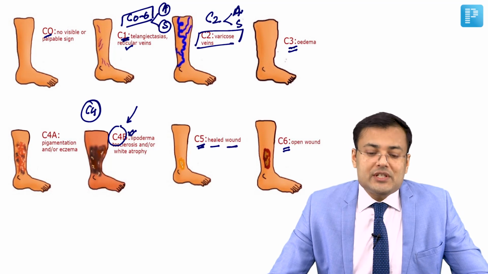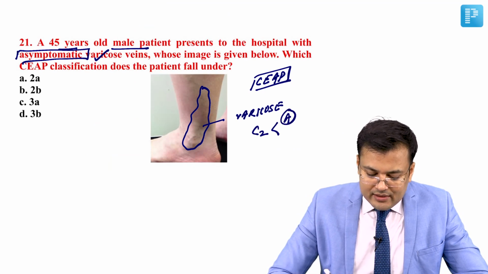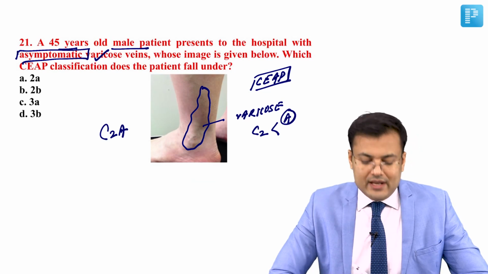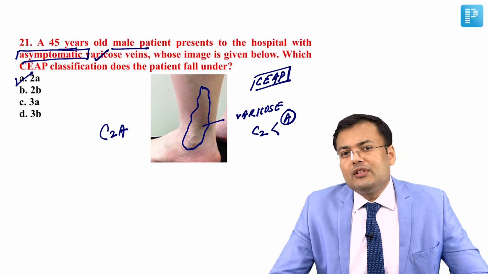Right? So see the question again. This patient is having varicose vein. So obviously we are using C2. And since patient is asymptomatic, so this is what? C2A. So what is the correct answer for this question? The correct answer for this question is A.